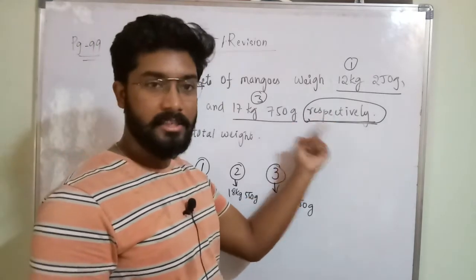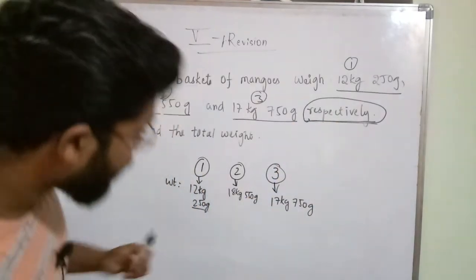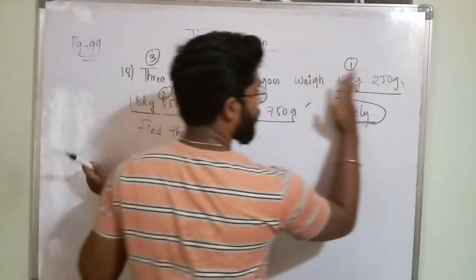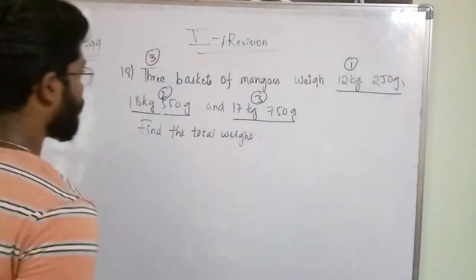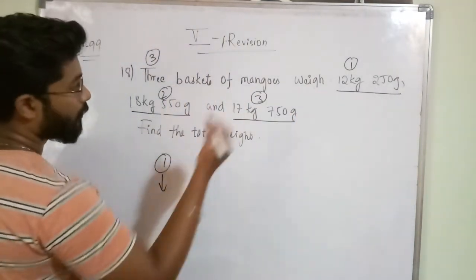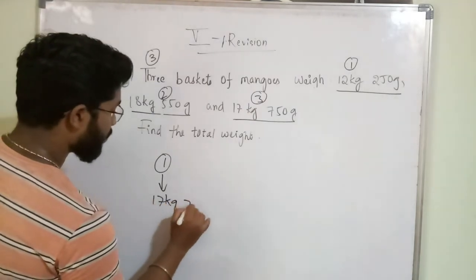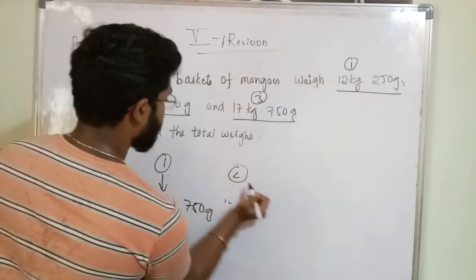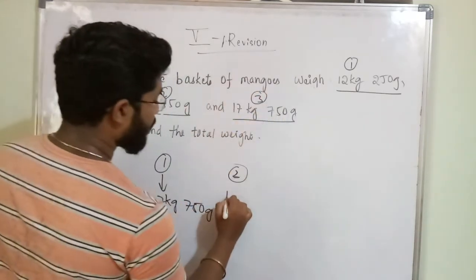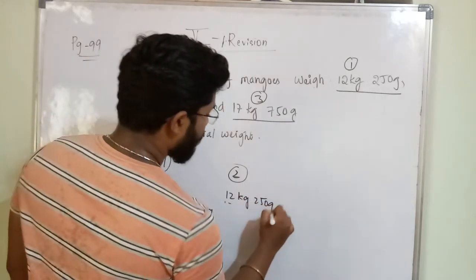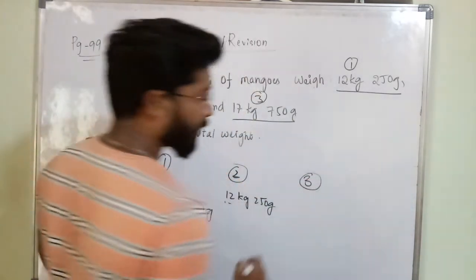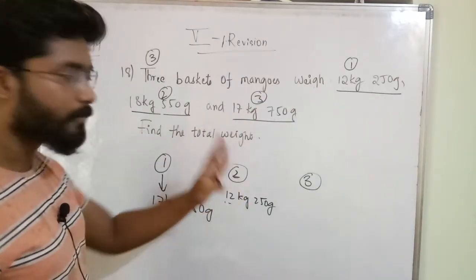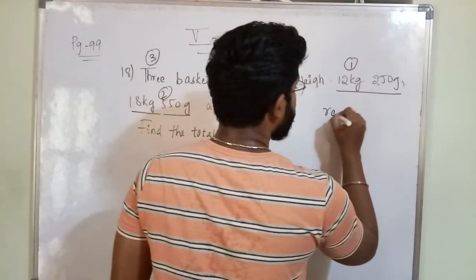If he has not given respectively, what can we do? We can jumble anything. Okay. So if he has not given this word respectively, I can take first basket weight as anything, I can take 17 kgs 750 grams. Okay. Second basket weight is, sorry, this one, second basket weight is 12 kgs 250 grams. Okay. We can jumble anything. Any weight we can take for first basket, any among these three we can take for each basket. But when he has given respectively,